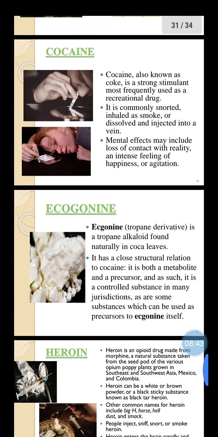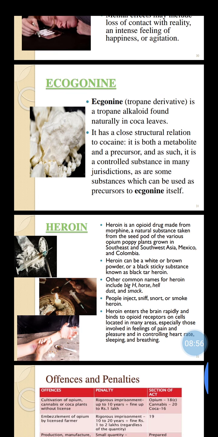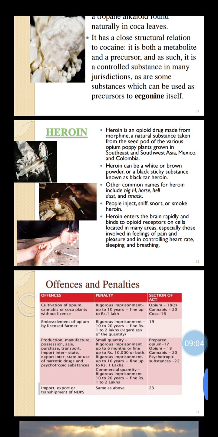Today we will discuss ecgonine. Ecgonine is a tropane derivative. It is closely structurally related to cocaine and it is obtained naturally from coca leaves, and it is used as a precursor to cocaine itself.